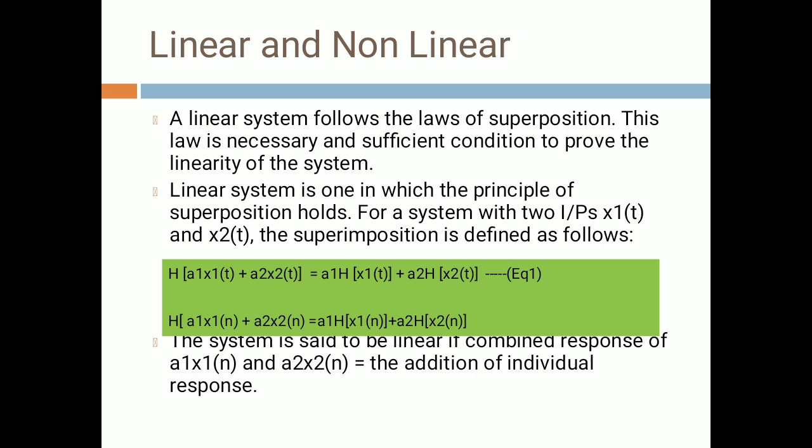For a system with two inputs x1(t) and x2(t), the superposition theorem is defined as H[a1 x1(t) plus a2 x2(t)] is equal to a1 H[x1(t)] plus a2 H[x2(t)], where a1 and a2 are constants which have been taken out. H is the response of the system. As there is a t, that is a continuous signal, and at the lower side we have given the same equation for discrete signal. The system is said to be linear if the combined response of a1 x1(n) and a2 x2(n) is equal to the addition of individual responses. The same thing is given in the equation.